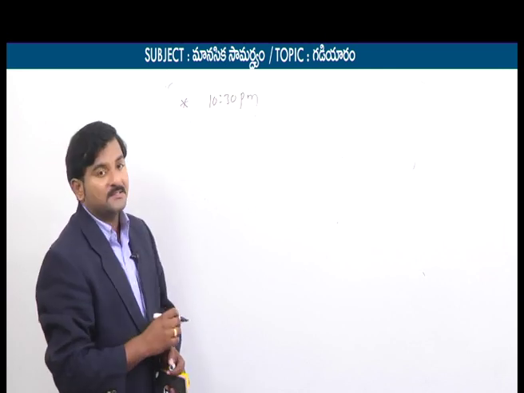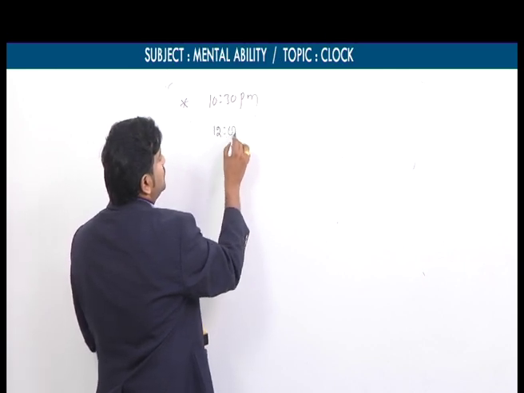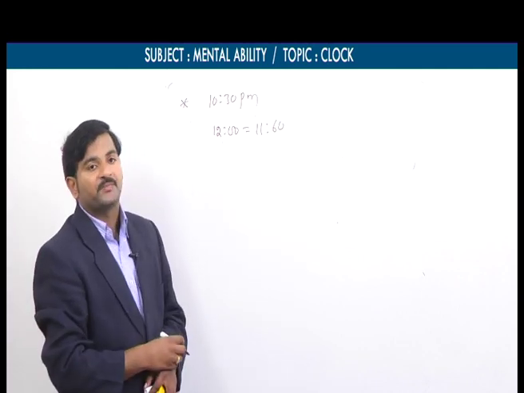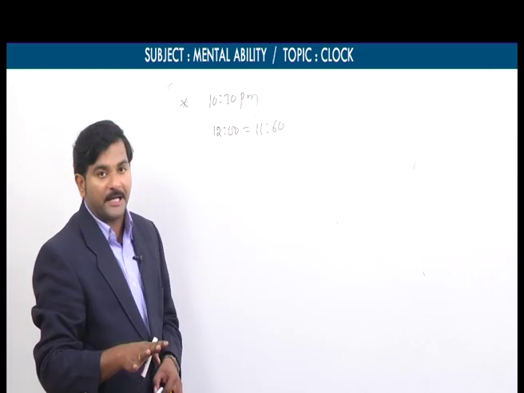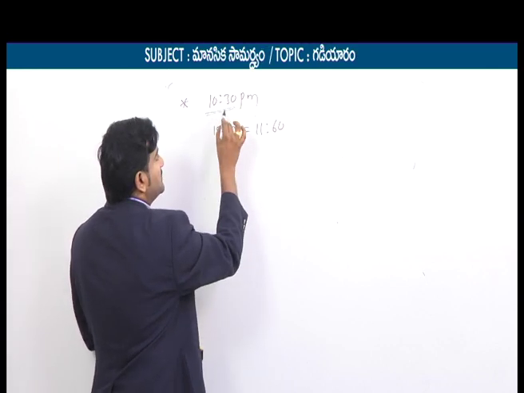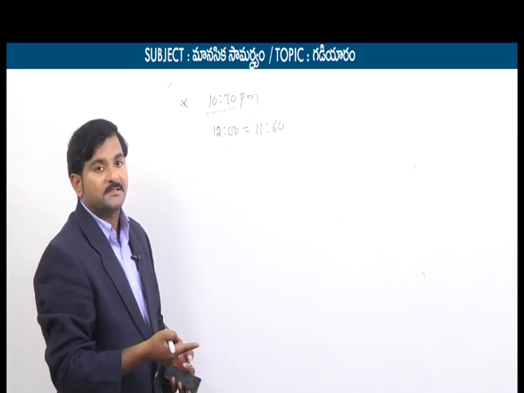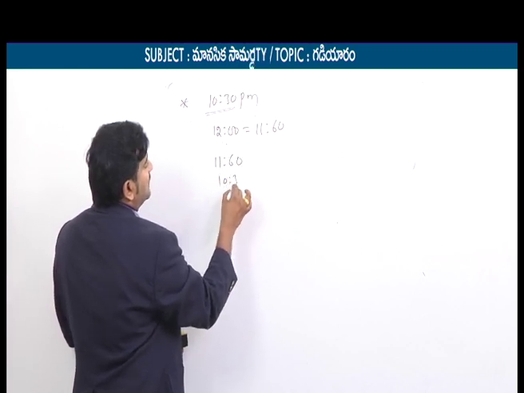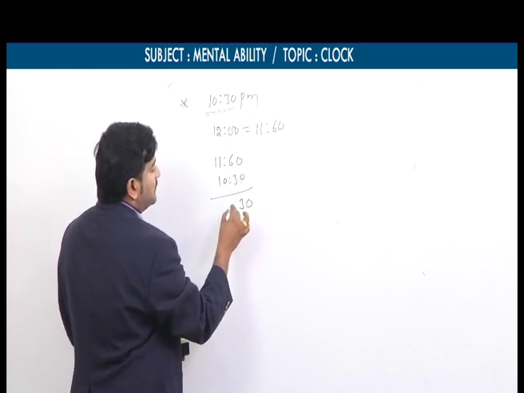Since we discussed a normal clock, as we already know a normal clock has 12 hours. This 12 hours can be written as 11 hours 60 minutes also. To find the mirror time, we need to subtract the given time from 12 o'clock. So what is the given time here? 10:30. So we have to subtract this 10:30 from 12 o'clock. This 12 o'clock again can be expressed as 11:60 for our simplification. So 11:60 minus 10:30. 60 minutes minus 30 minutes, you will get 30 minutes.